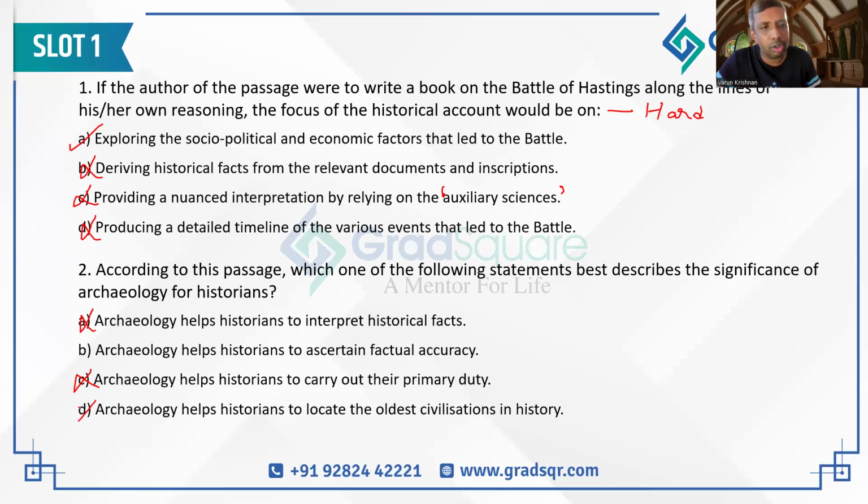So D, everyone should be able to eliminate. The answer is B. Because I've solved question number 1 correctly, question number 2 seems easy. But if people are not understanding exactly why auxiliary sciences are being used based on that sentence, they will get a question like question number 2 wrong as well. Not as difficult as question number 1, but I will still put it in the moderate category.